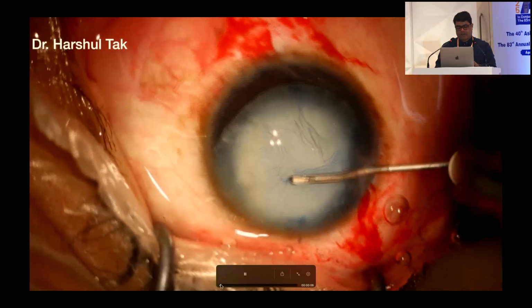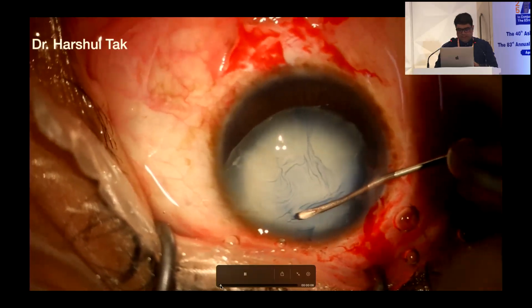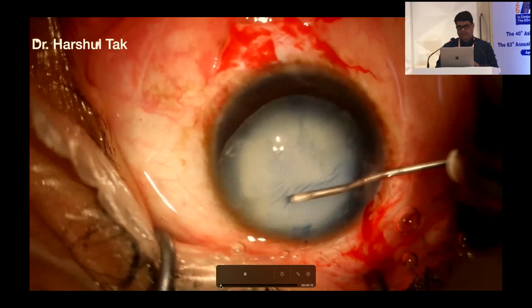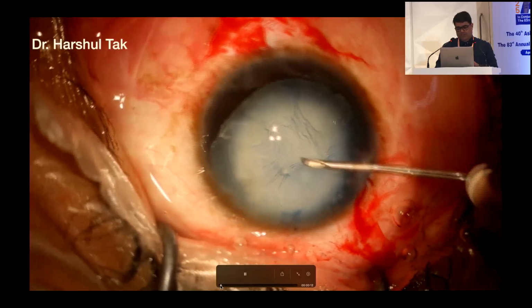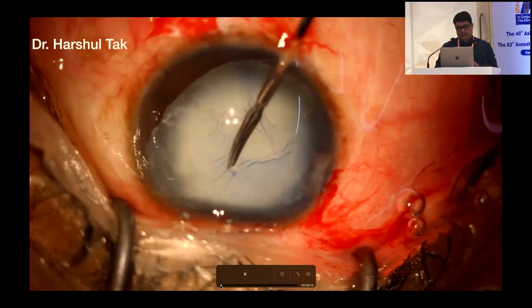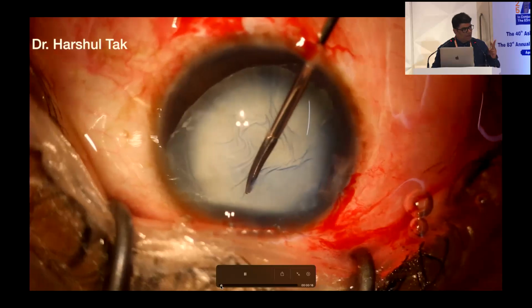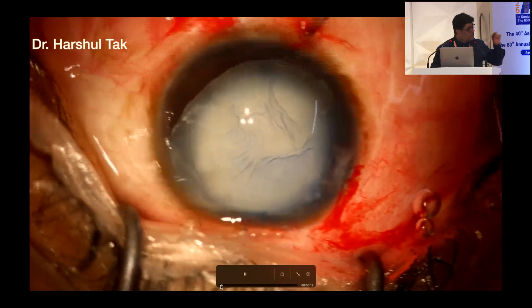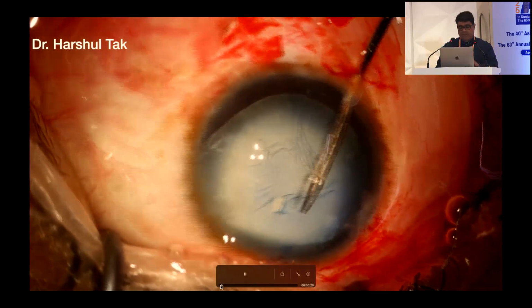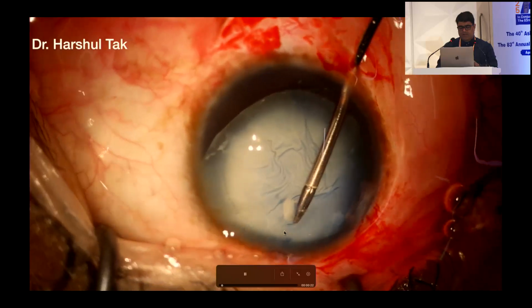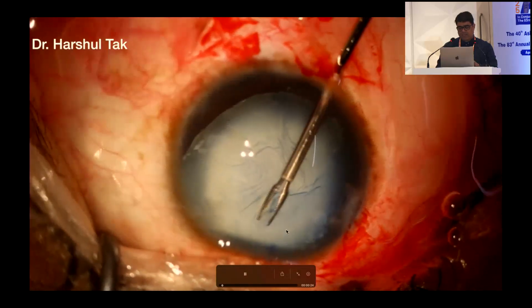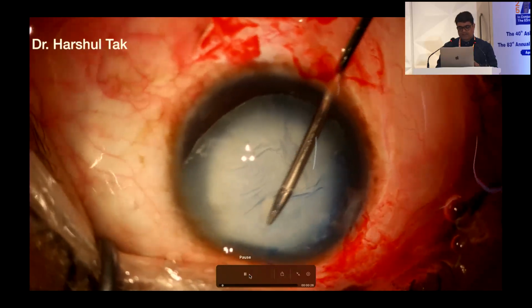Whenever you are dealing with a fibrotic capsule like this, it's really difficult to make a capsulorhexis. So remember, through the fibrotic area you need to cut with micro scissors, going through different ports. When I reach the area of non-fibrosis, I try to fashion the capsulorhexis using forceps.